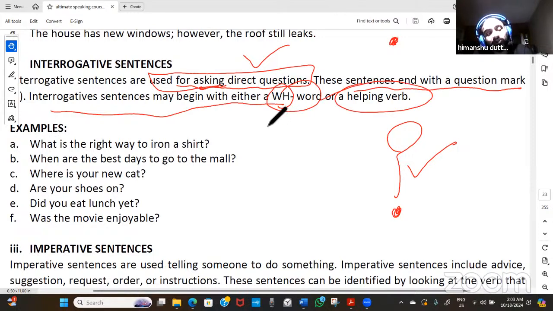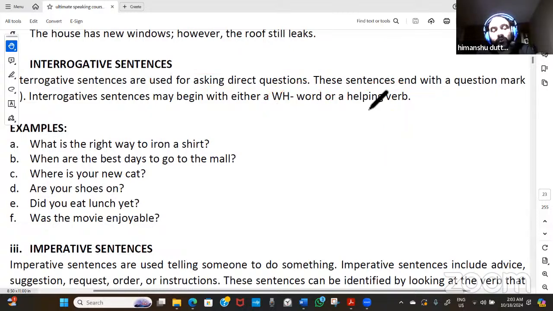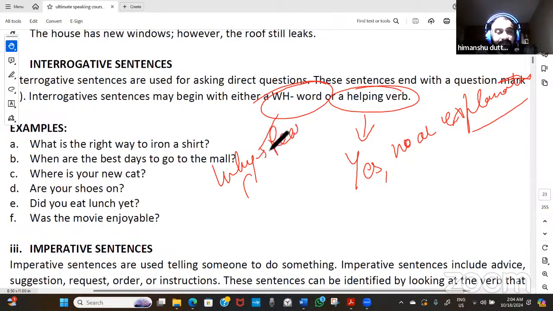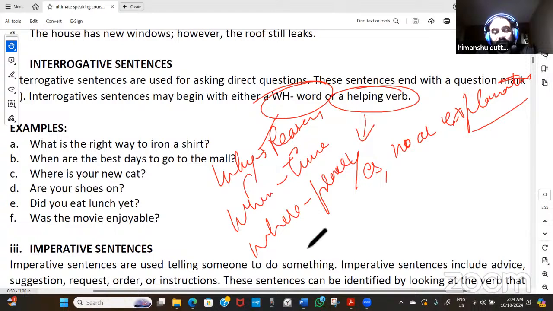Whenever the question is made with the helping verb, the answer will be yes or no, or an explanation for the same. But when it is starting with a WH word, it depends. When we say why, it will give you the reason. When we say when, it will be asking about the time. When we say where, it will be talking about the place. When we say how, it will be asking about the manner in which the thing is done. So asking will be done depending upon that.